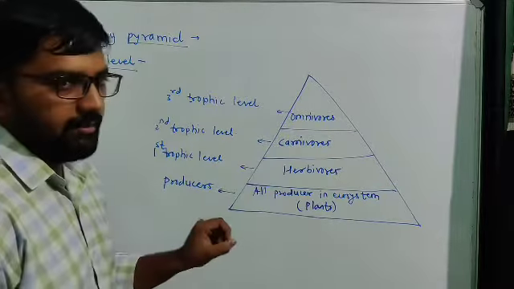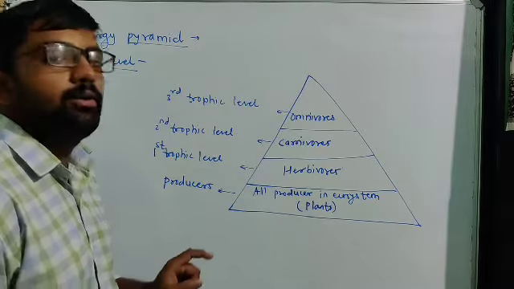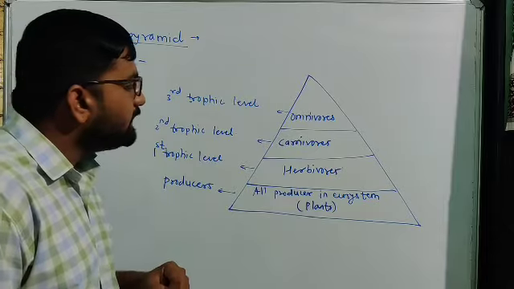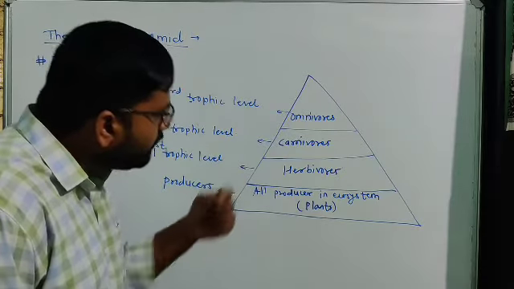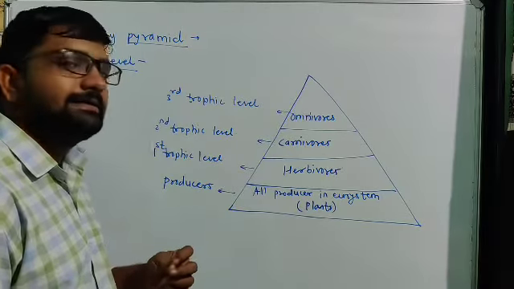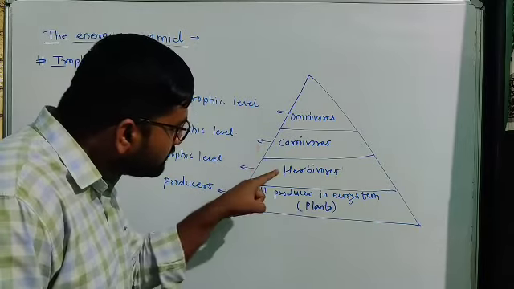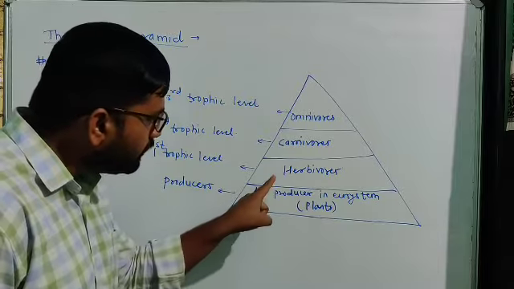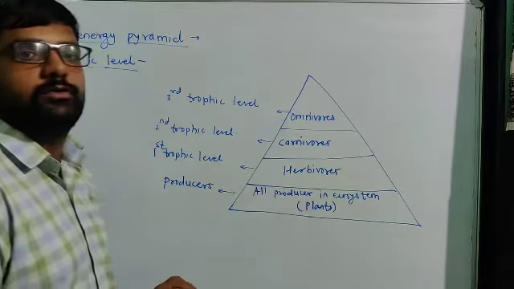In the second part of this pyramid we put all the herbivores, then the carnivores. Carnivores are animals that eat these herbivores; they get their food from herbivores.